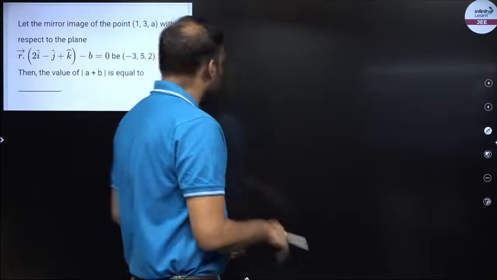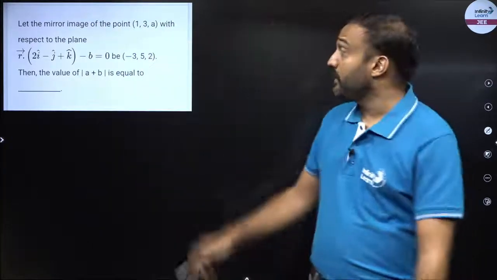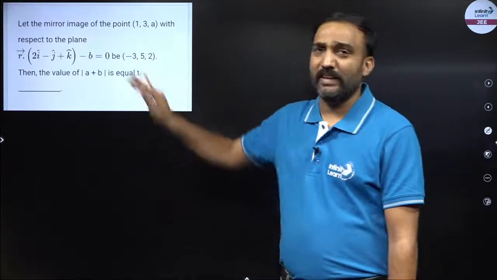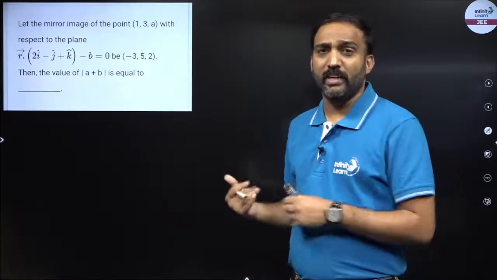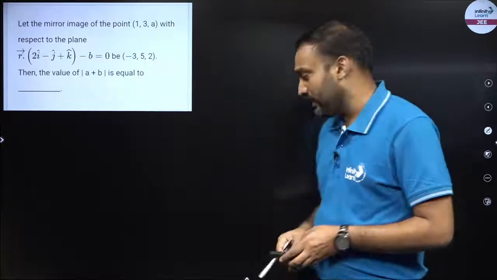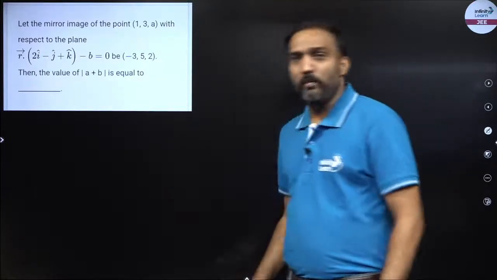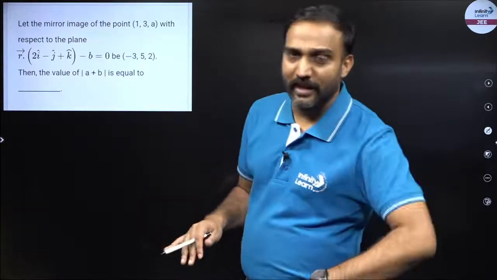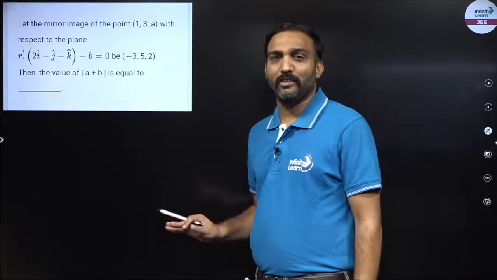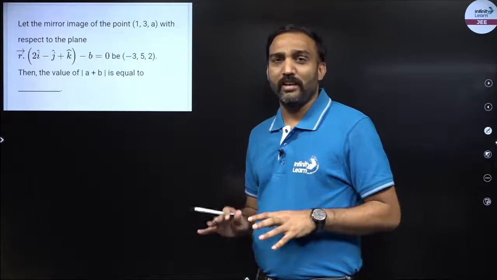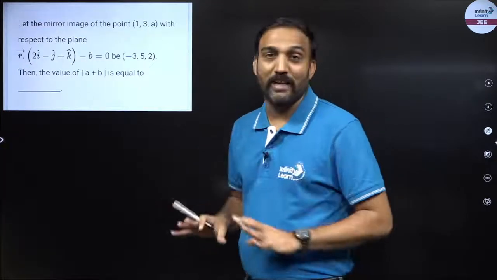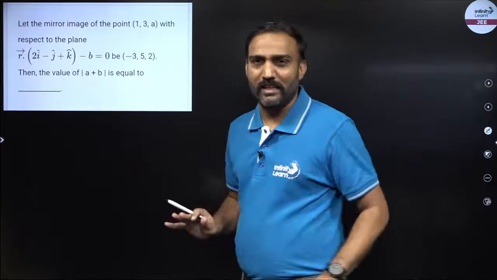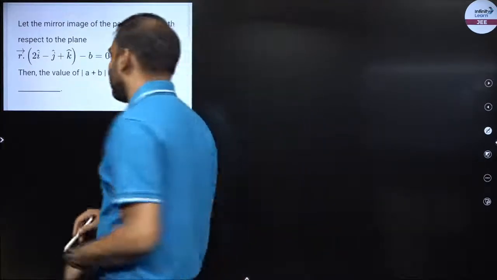So next example is the mirror image. Okay, fine. So I have to find the mirror image of a point with respect to this plane, right? Now plane is in the vector form, right? और अभी तक हम क्या कर रहे थे, प्लेन की इक्वेशन को कार्टेशियन फॉर्म में निकाल रहे थे. So normally what I do is I always remember everything in the Cartesian form. Whenever a vector form is there, I convert the vector form in the Cartesian form, because since our inception, since we are into the world of maths, हमने algebra देखा है, right? Vectors हमने बहुत late देखा है, so we are more comfortable with the algebra. Hence we'll convert this vector equation to the algebra.